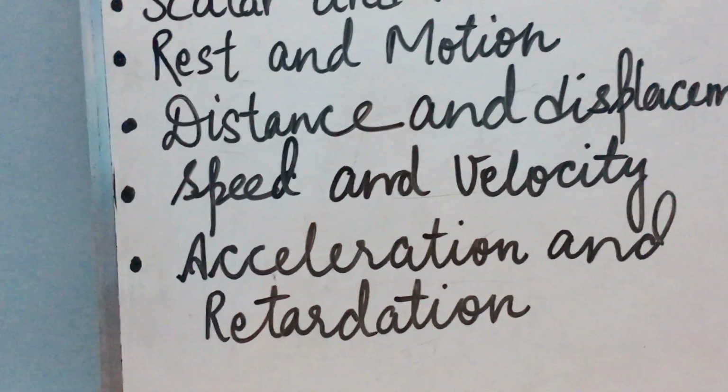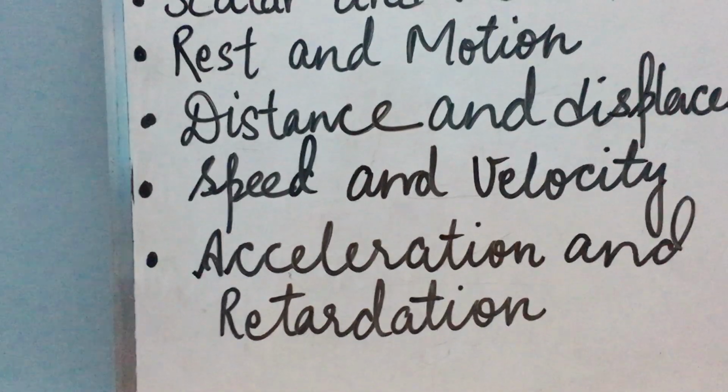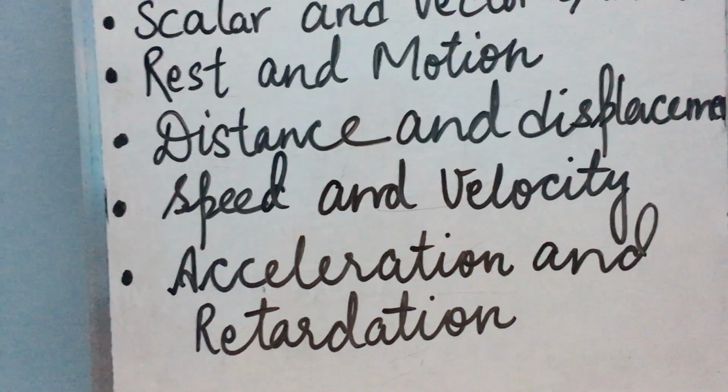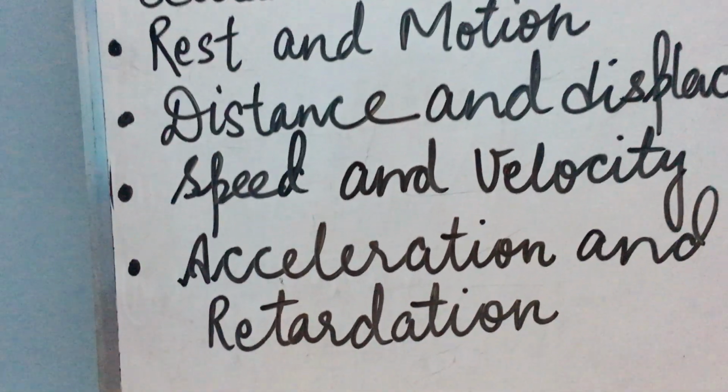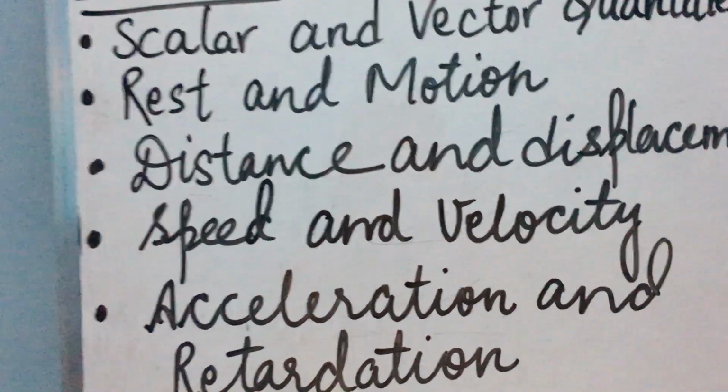If a body moves on a plane along a curved path, then its motion is two-dimensional. And if it moves in space, then its motion is three-dimensional. But in this chapter, we are going to deal with only one-dimensional motion.